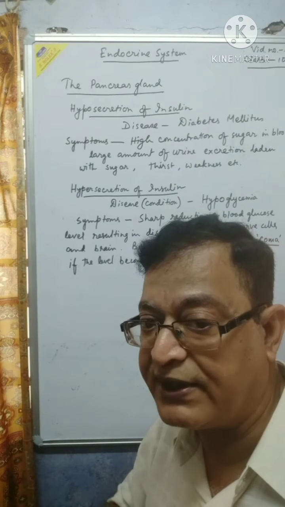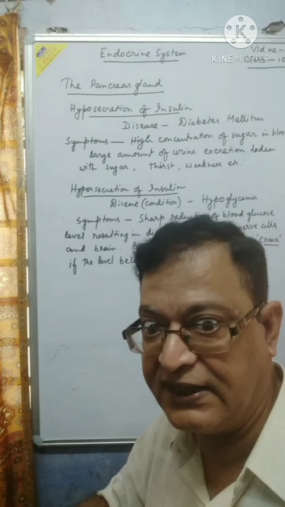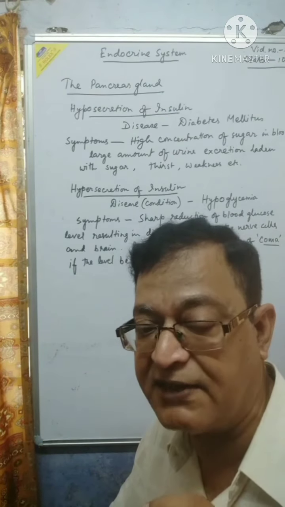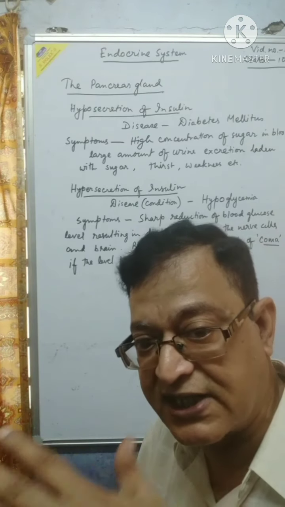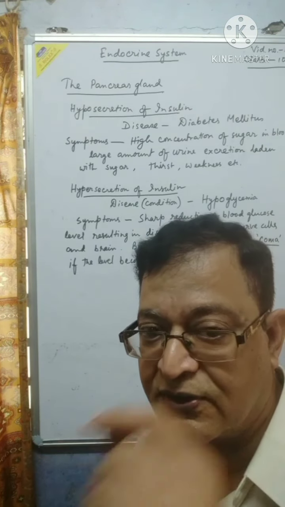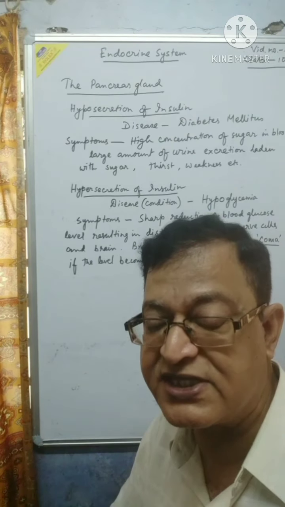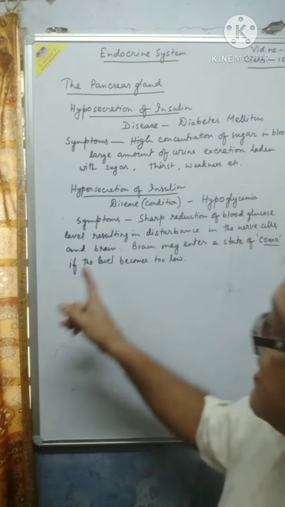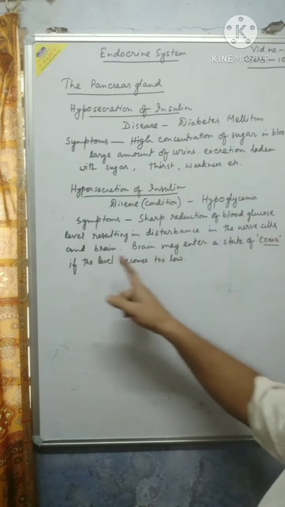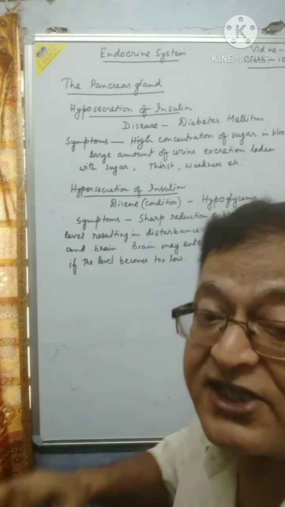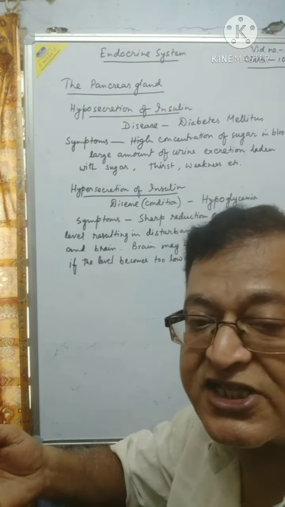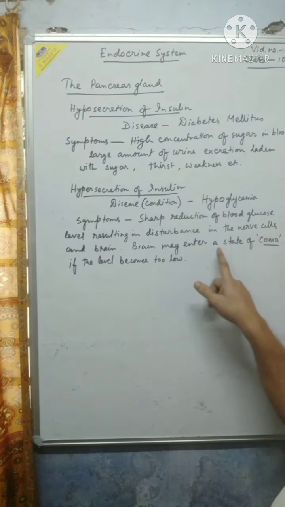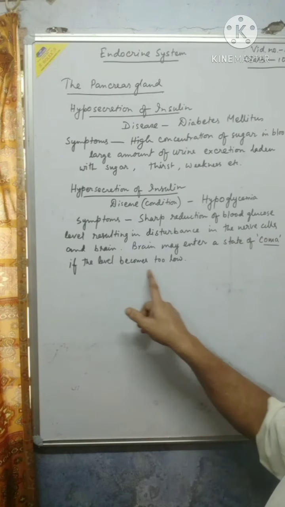Sometimes we take rest physically, but our brain and nervous system remain alert all the time. Even if you are in deep sleep, your nervous system and brain are still doing some work. So if the glucose level, the source of energy, goes down, the brain and nervous system will be affected first. If the level is too low, the brain may enter a state of coma, that is unconsciousness.